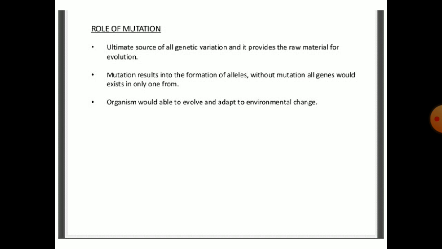Role of mutations: they are the ultimate source of genetic variation, and they provide the raw material for evolution. Mutation results in the formation of alleles. Without mutations, all genes would exist in only one form. Organisms would not be able to evolve and adapt to environmental change.